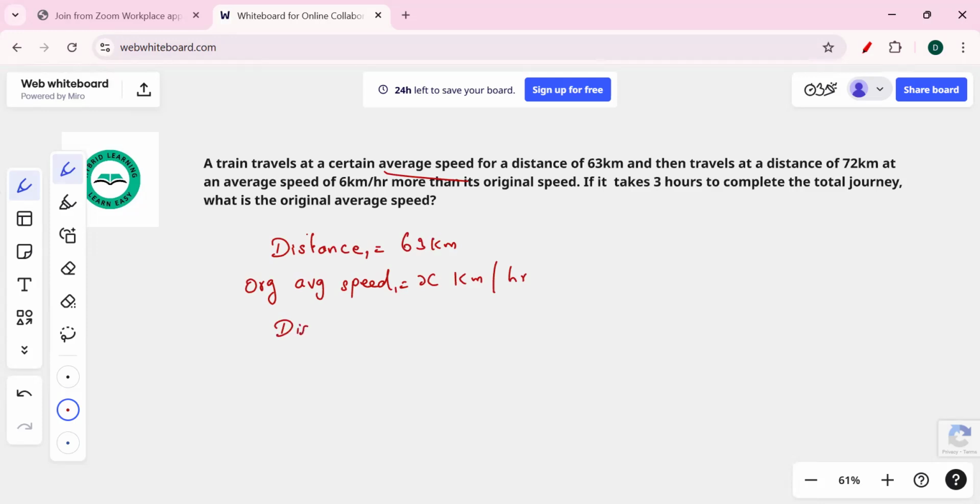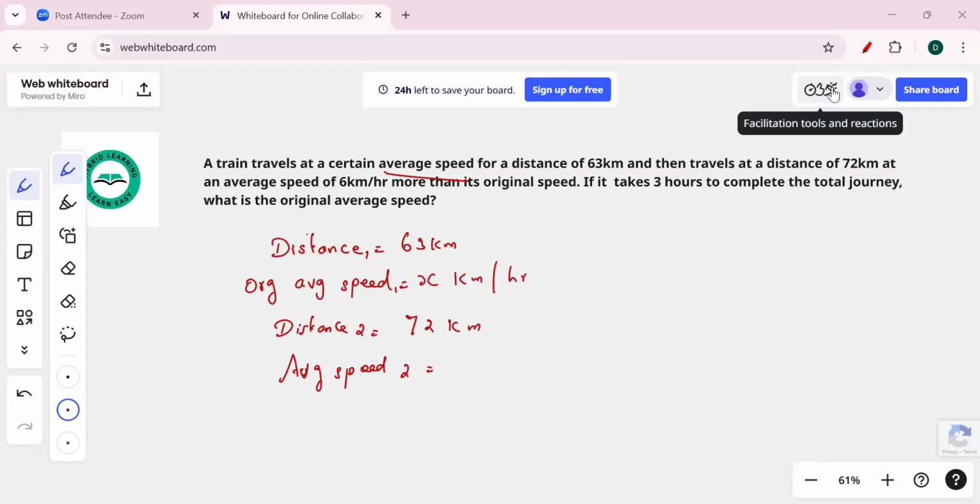And another one is distance 2, which is 72 kilometer at an average speed, which we can mention as speed 2. The average speed is 6 km per hour more than its original speed, which is x.